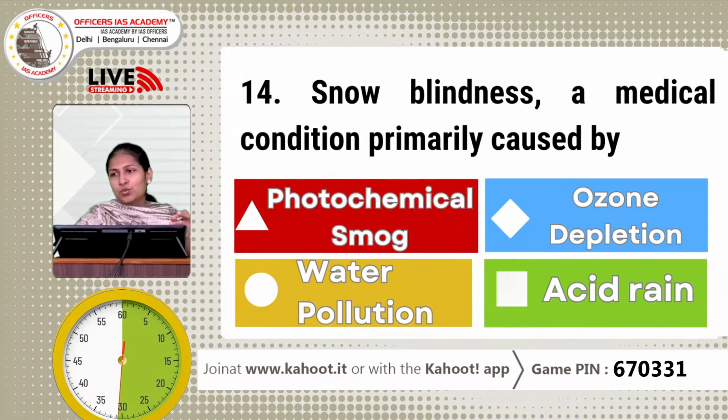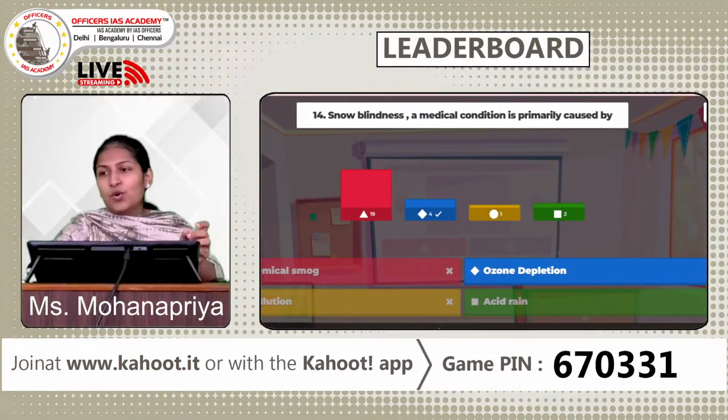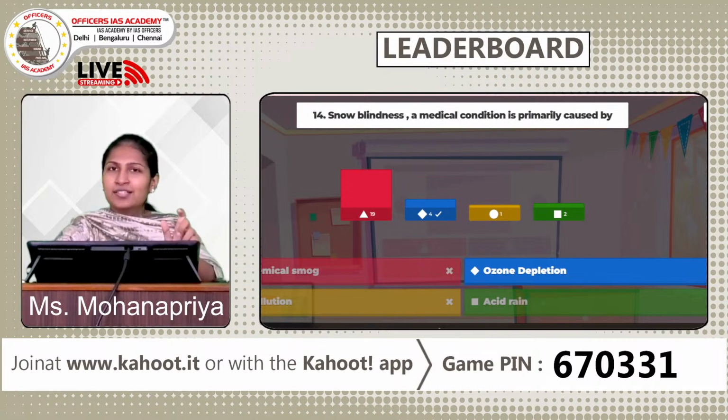Okay, so as expected, as I was telling, this is a tricky question. Most of you have given the wrong answer. It is not photochemical smog. So snow blindness is a medical condition which is caused due to exposure to UVB rays. We have the ultraviolet radiation and there are 3 types of UV rays: UVA, UVB, and UVC. UVB is one dangerous kind of UV radiation, and when your eyes get exposed to this UV radiation, there are high chances of this medical condition called snow blindness to occur.